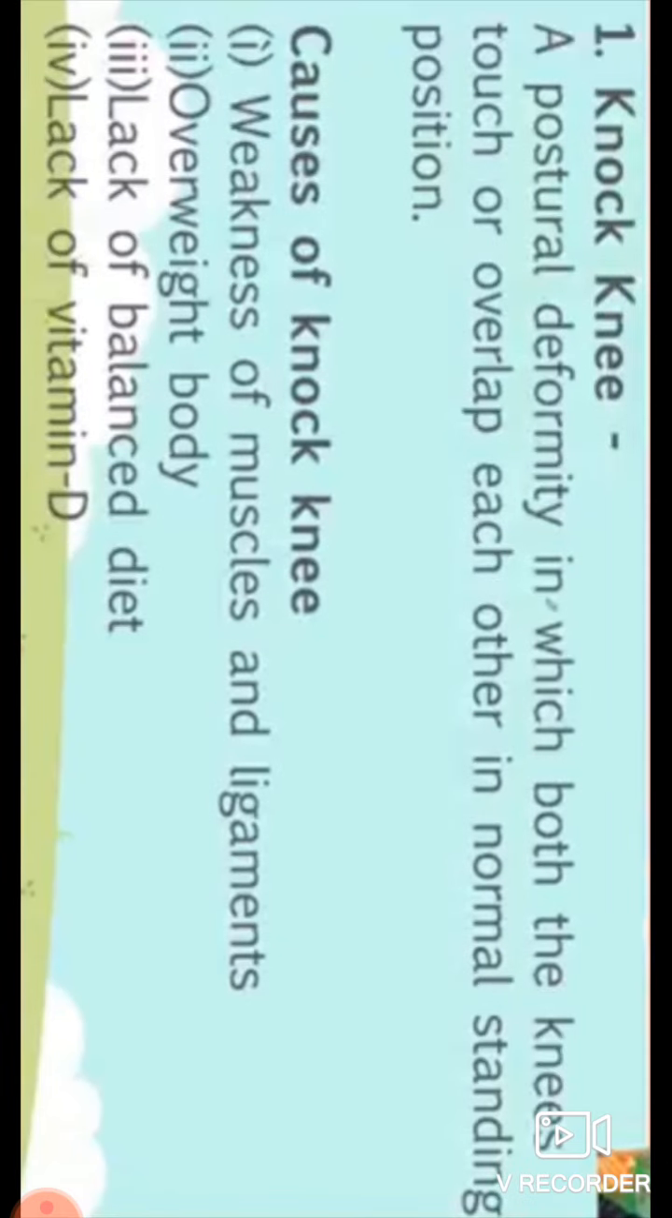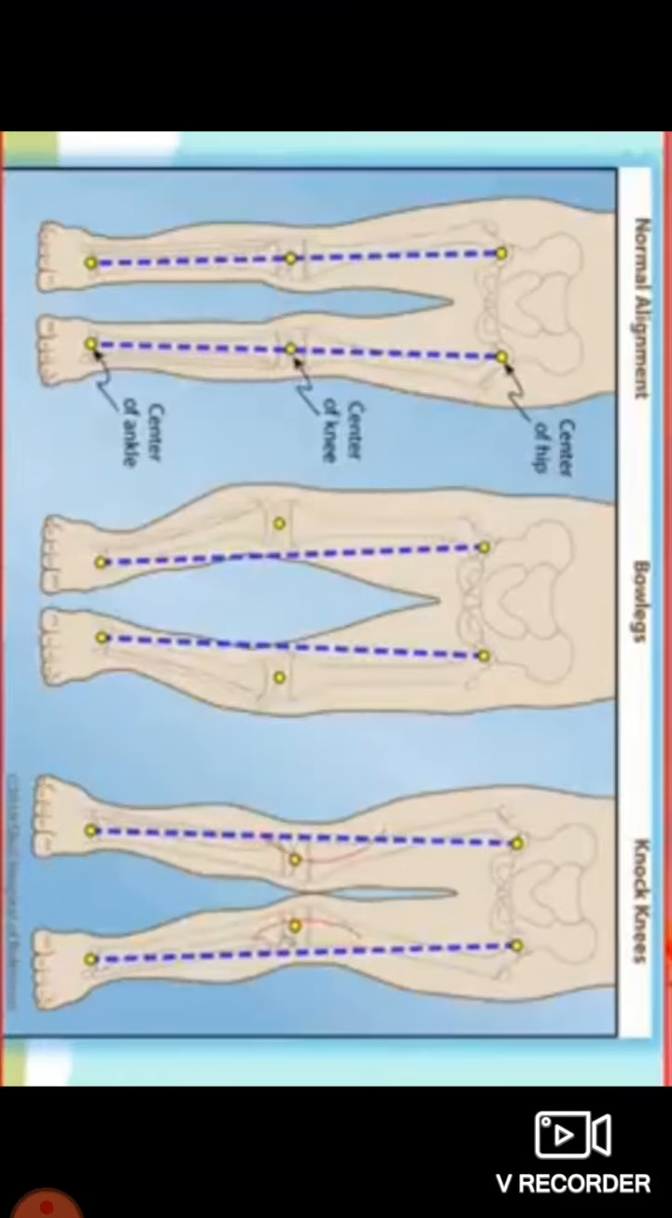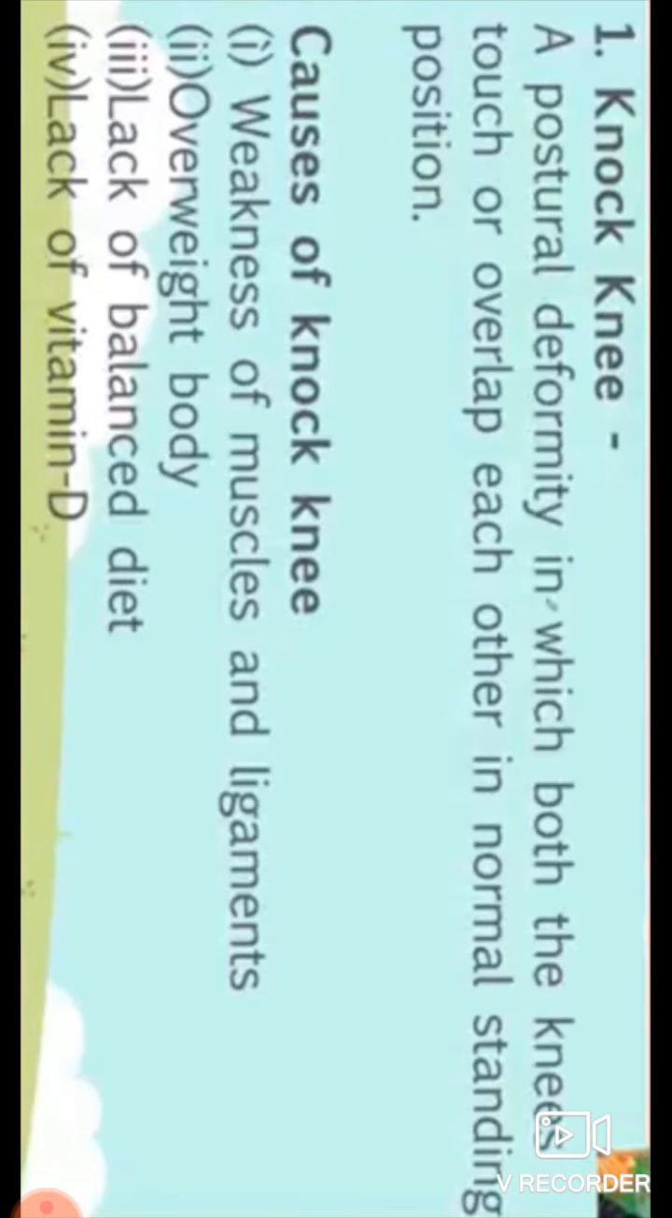Dear students, let us first discuss knock knee, a postural deformity in which both the knees touch or overlap each other in normal standing position. It is called knock knee. Just look at the diagram. There are three positions of our legs: normal alignment, bow leg, and knock knee. Dear students, you can understand the situation of knock knee. In knock knees, the joints of both our knees touch each other and our toes are far from each other.